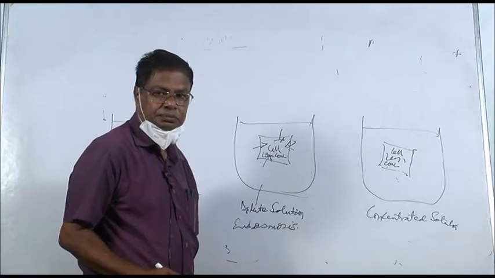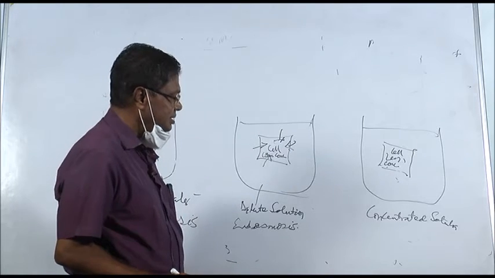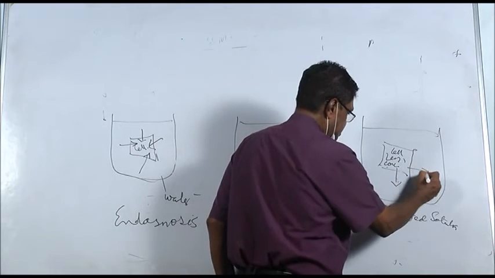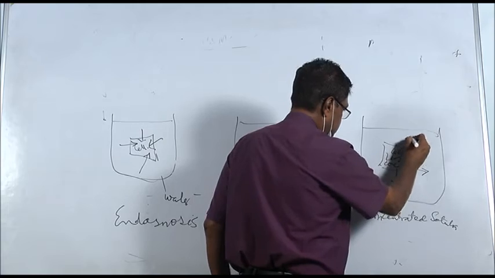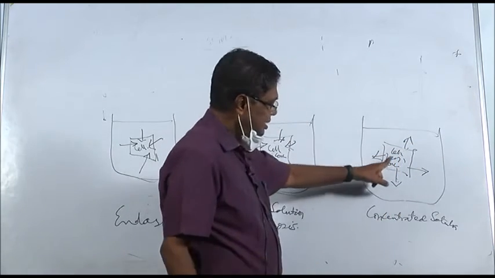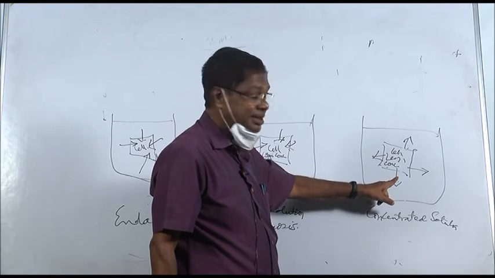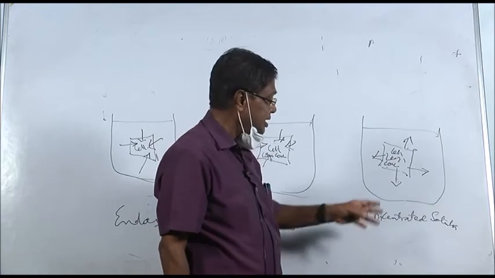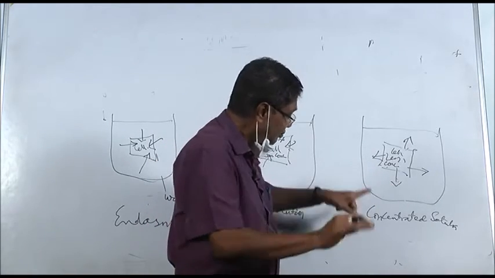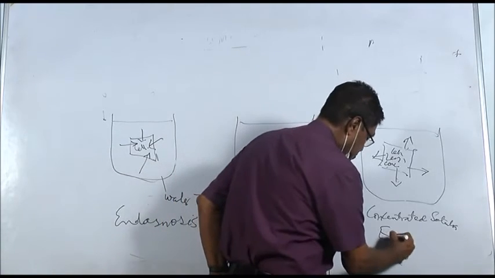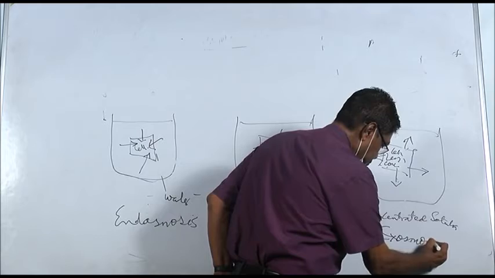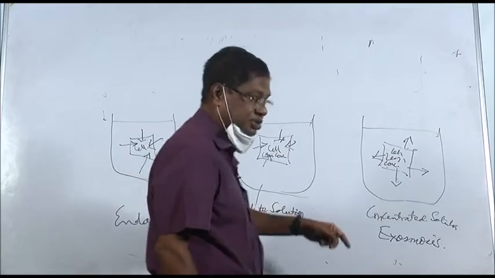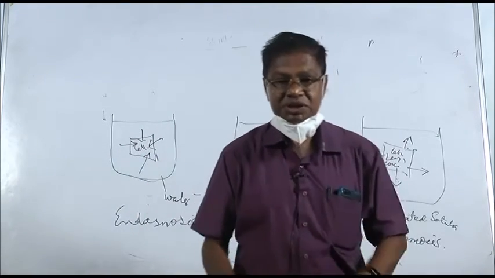And here water will move out, because inside the cell the concentration is less, that is, more diffusion pressure, and outside the cell the concentration is more, that is, less diffusion pressure. So water will move out. This is exosmosis. Endosmosis, endosmosis, exosmosis. What is endosmosis?